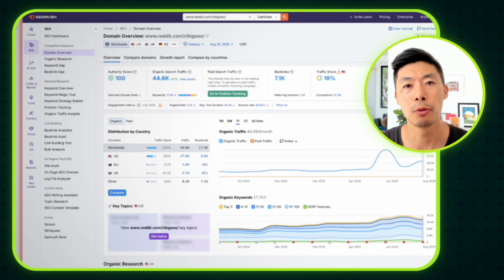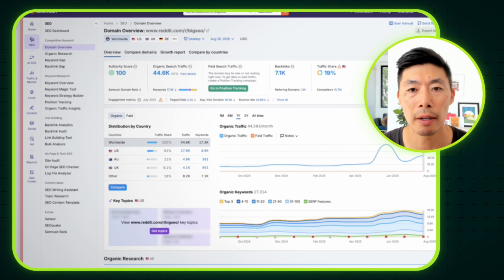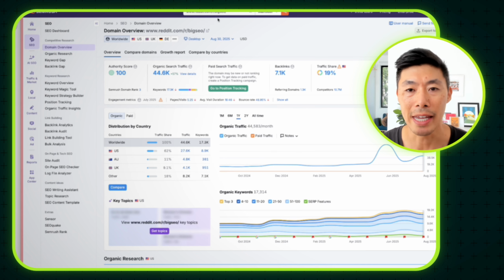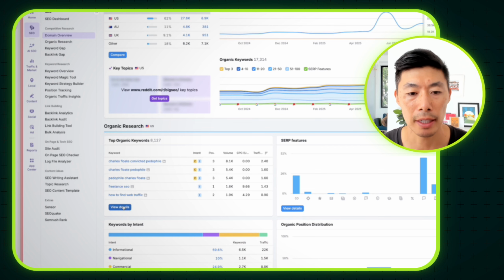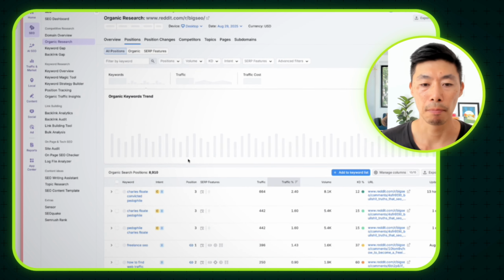So you can also use a paid tool like SEMrush or Ahrefs if you want to look deeper into a specific subreddit. So in this subreddit, for example, was the big SEO subreddit. So we just take that URL, reddit.com/r/bigseo, and then we'll see all of the different keywords that are ranking within this URL. So we can go here, top organic keywords, and we can see all of the keywords for big SEO.